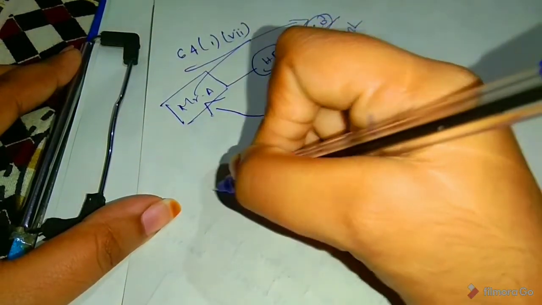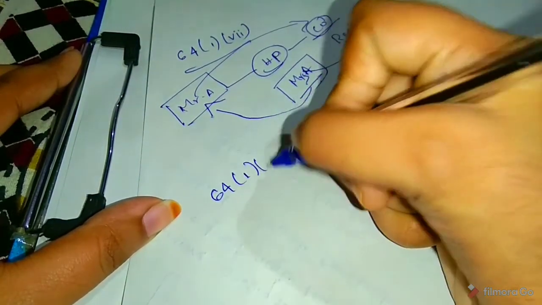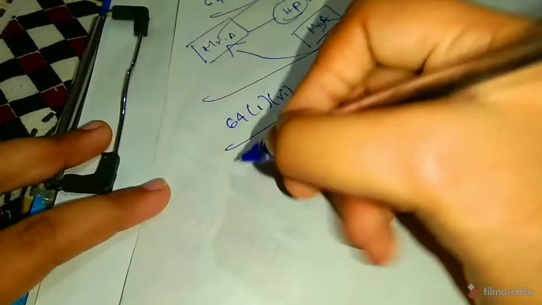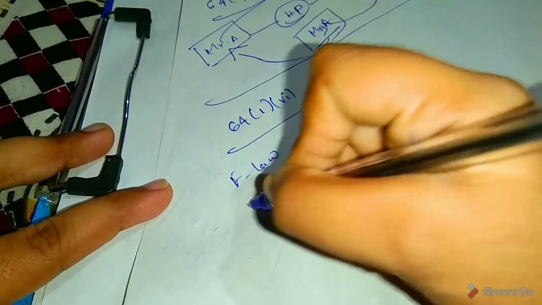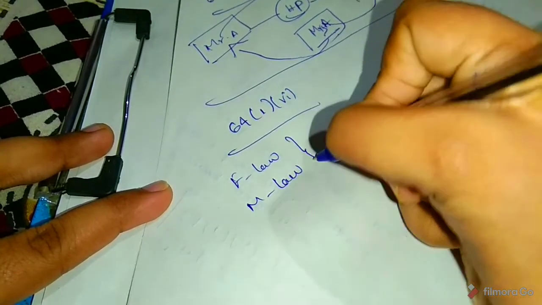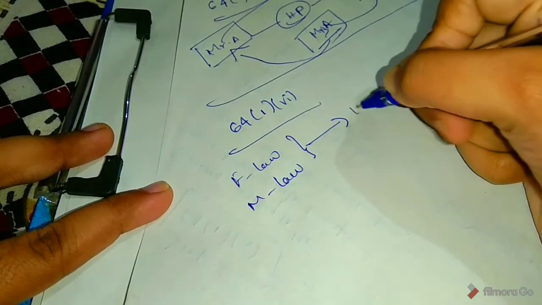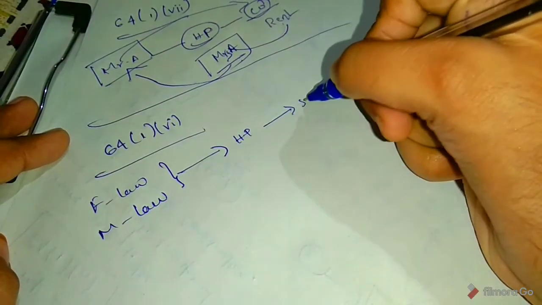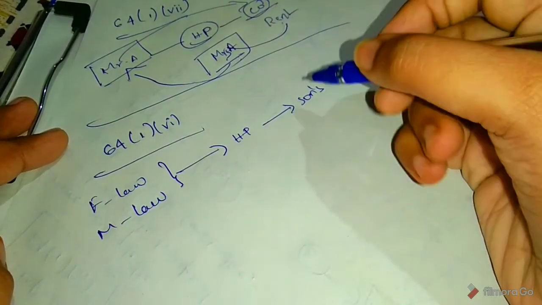And next section, 64(1)(6). Here, father-in-law or mother-in-law transferred house to his son's wife without adequate consideration.